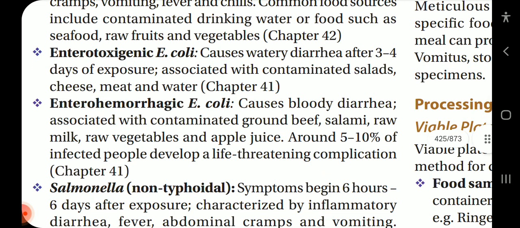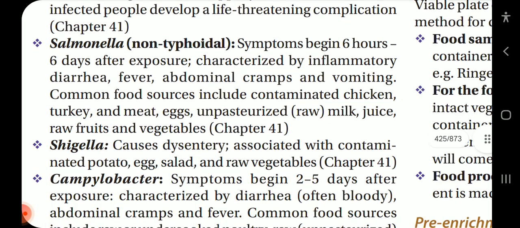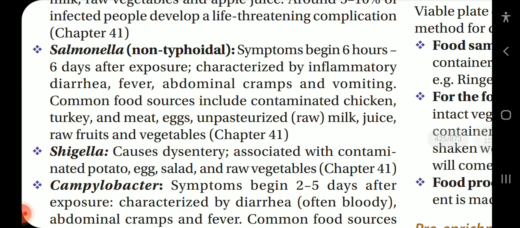Enterotoxigenic E. coli cause watery diarrhea after 3 to 4 days of exposure associated with contaminated salads, cheese, meat, and water. Enterohemorrhagic E. coli cause bloody diarrhea associated with contaminated ground beef, salami, raw milk, raw vegetables, and apple juice. Around 5 to 10% of infected people develop a life threatening complication. Salmonella non typhoidal symptoms begin 6 hours to 6 days after the exposure, characterized by inflammatory diarrhea, fever, abdominal cramps, and vomiting. Common food sources include contaminated chicken, turkey, meat, eggs, unpasteurized raw milk, juice, raw fruits, and vegetables.